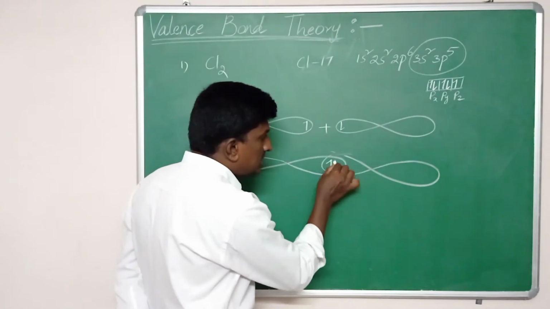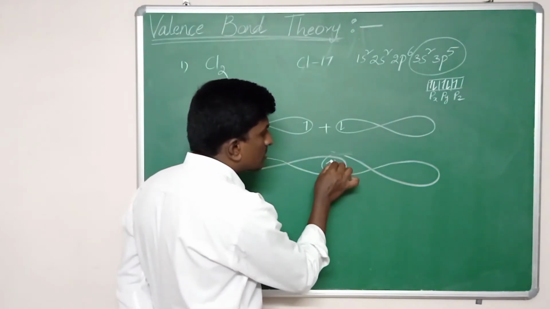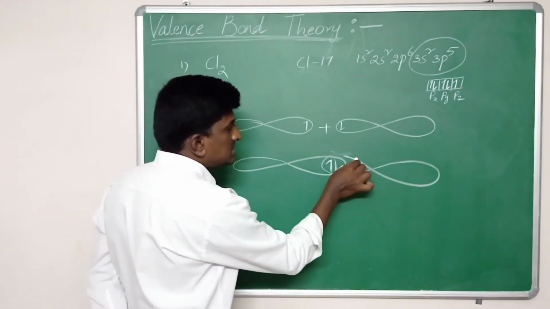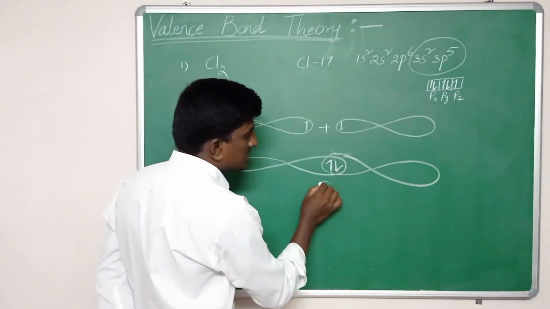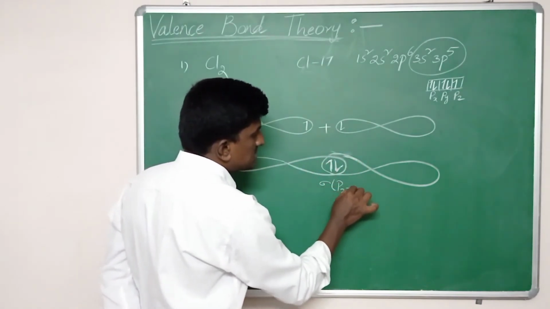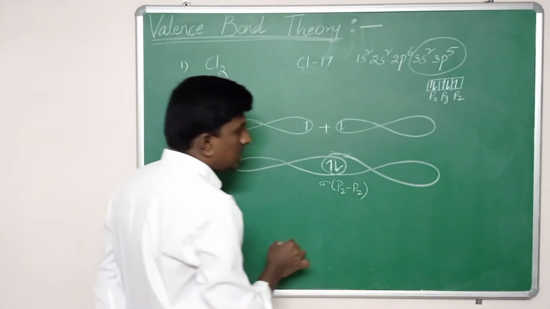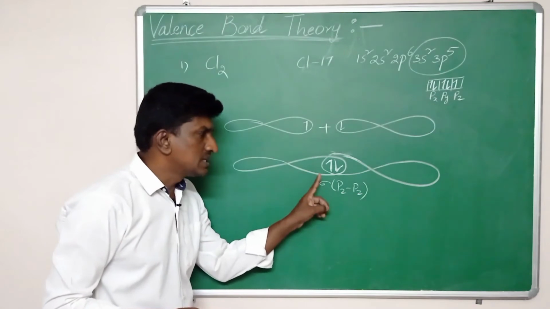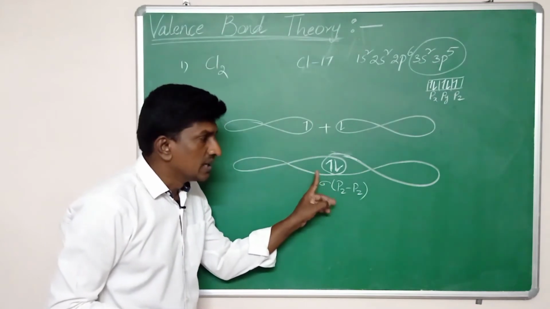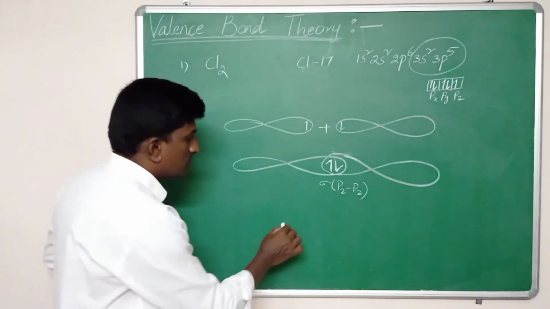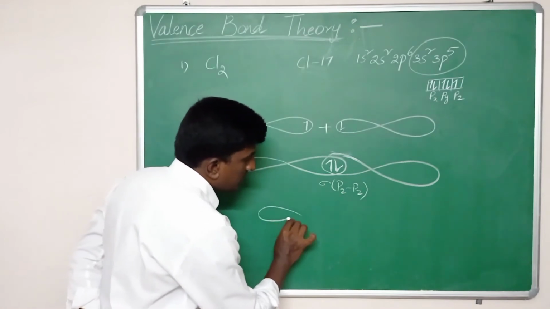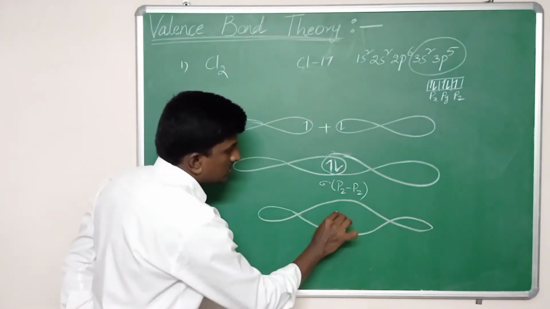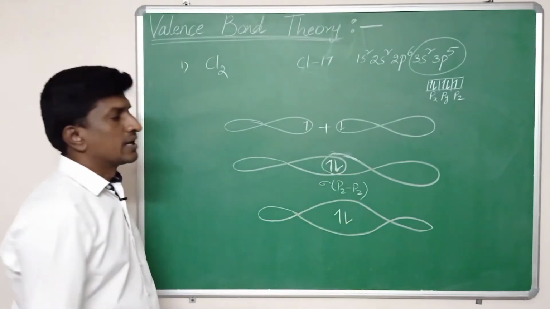This pair is the covalent bond pair of electrons. This is the formation of a sigma bond between pz and pz in chlorine. In this way the overlapping of pz orbitals takes place in chlorine. After overlapping, the new p orbital will be like this, with two electrons like this.